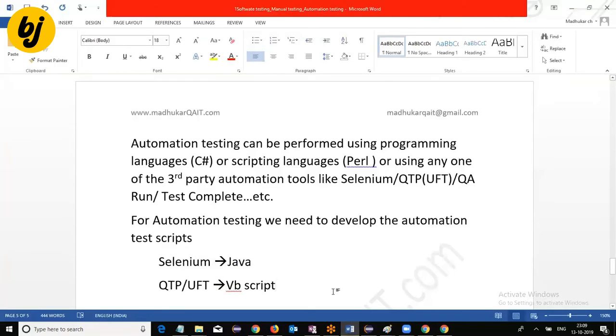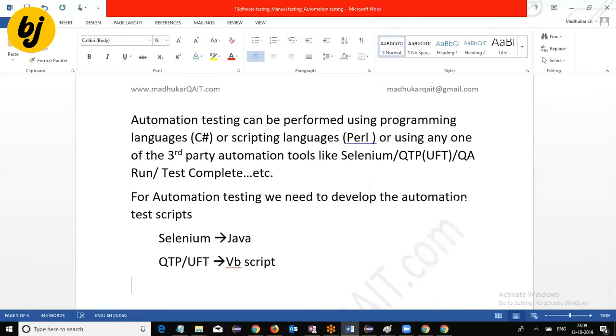I explained, I showed that. Okay. So advantages: fast in execution, more reliability, more consistency. The automation scripts which you develop are reusable on different versions of the application. Automation scripts are repeatable. You can execute your automation scripts multiple times. Those are the advantages. Disadvantage: automation tools are expensive.